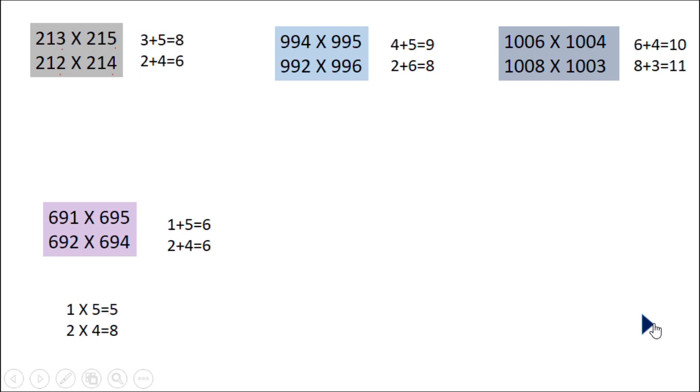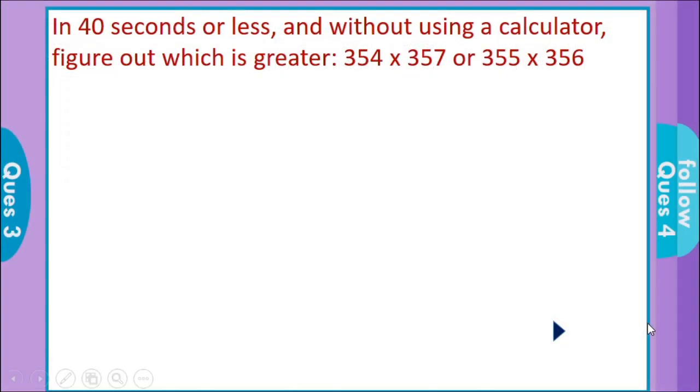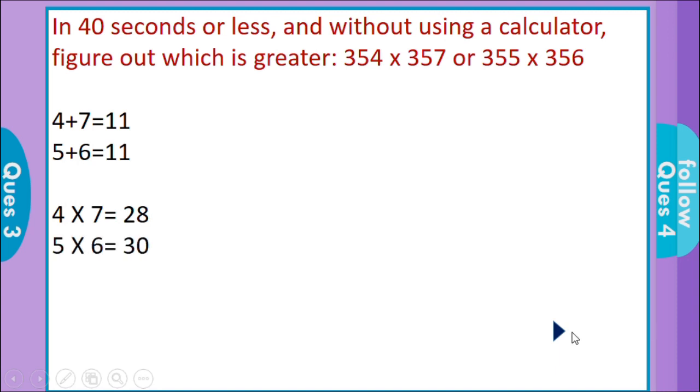Okay, we are using the same method for the given question. See here, 354 into 357, 355 into 356. Let's add 4 plus 7, 11. 5 plus 6, 11. Okay, now both are same. So we have to find by multiplying. So 4 into 7 is 28. 5 into 6 is 30. Therefore, the second expression is the correct answer. So the second expression is greater.